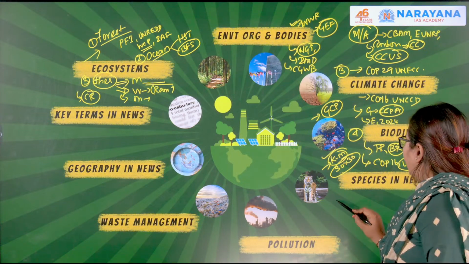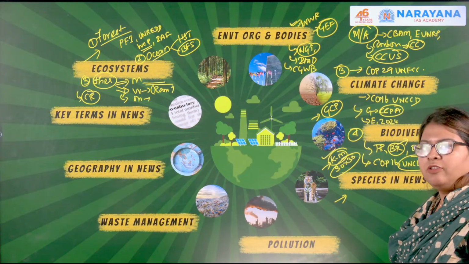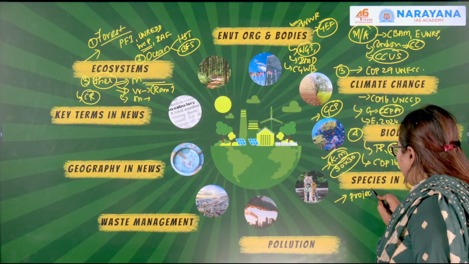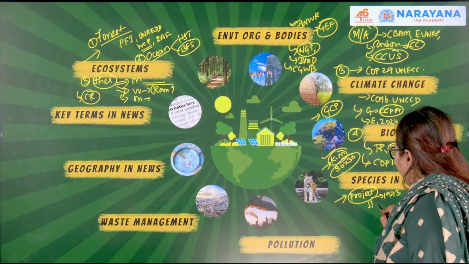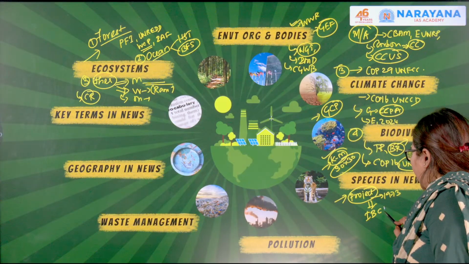Then we moved on to looking at the conservation statuses of the biodiversity, right? So over there, we discussed Project Tiger, and in order to commemorate Project Tiger of 1973, the Indian government came up with an international coalition that is nothing but the International Big Cat Alliance.